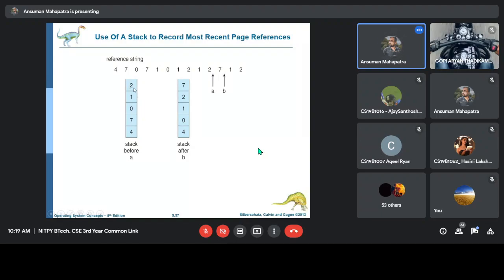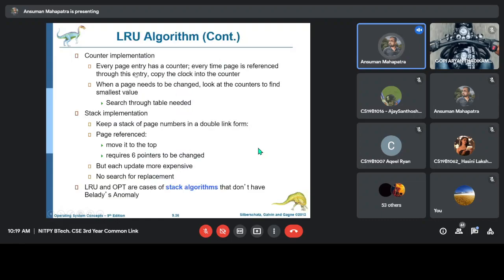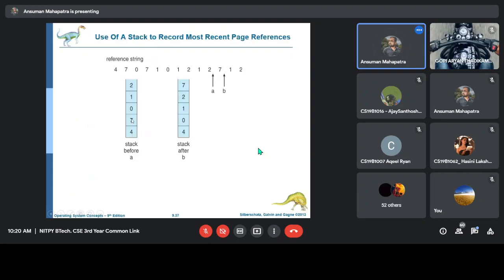I think the opposite, not the latest reference, the least reference, we have to keep it on the top. The key, we can use a stack of the page number in double link form, page referenced, move it to the top. Whichever page is referenced, we have to move it to the top. And we require lots of pointers for this, because whenever anything is referenced, the position has to be changed.